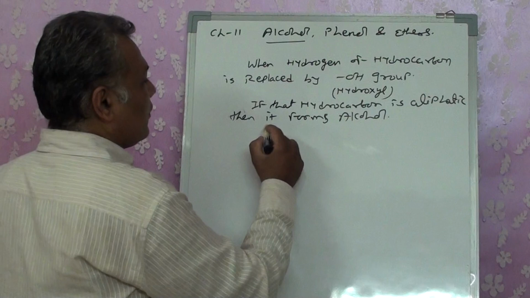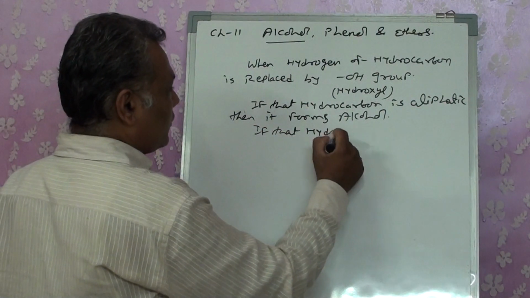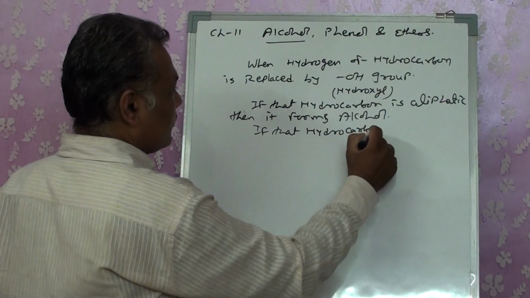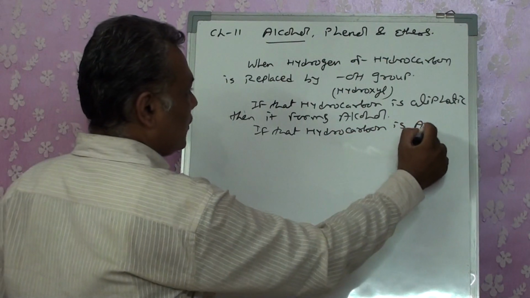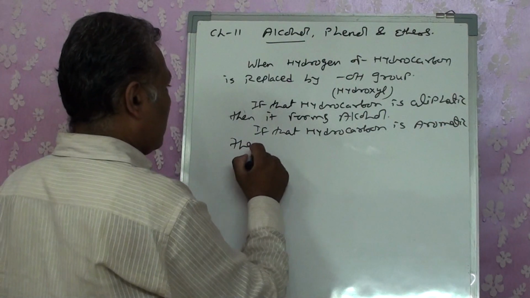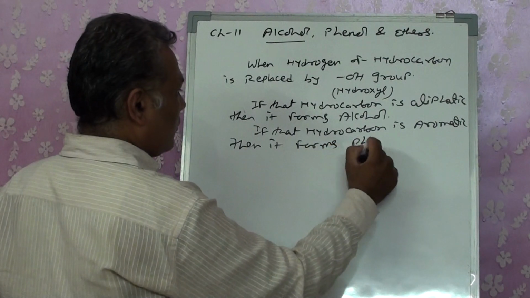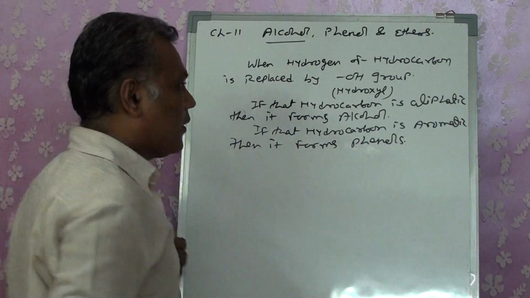And if that hydrocarbon is aromatic, then it forms phenols, right?